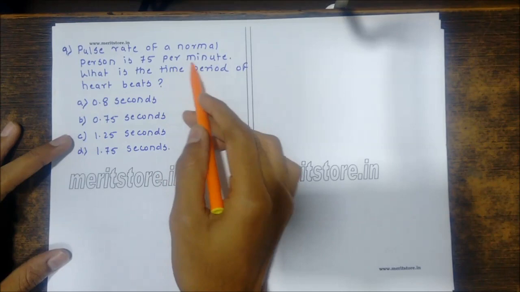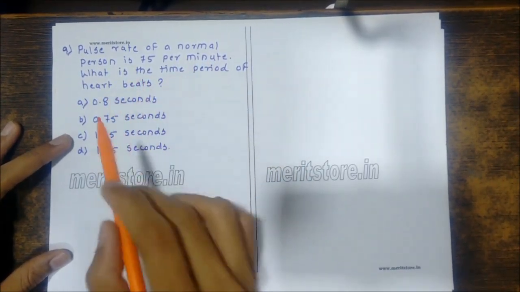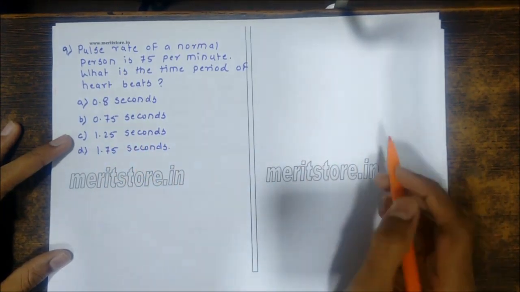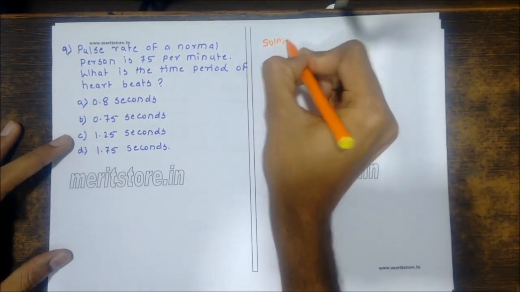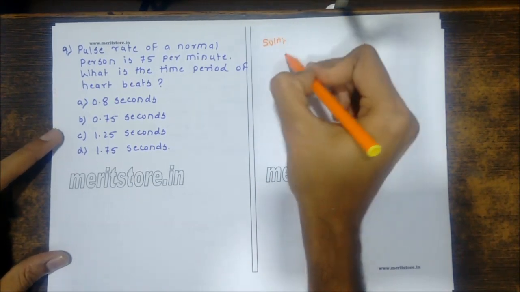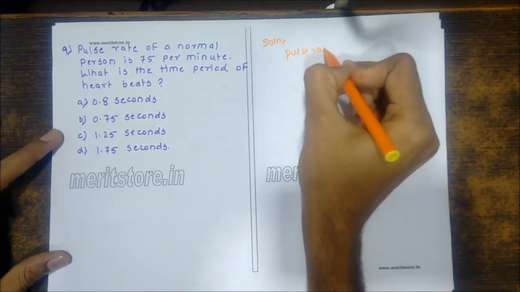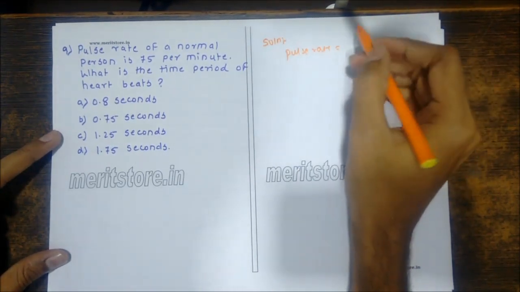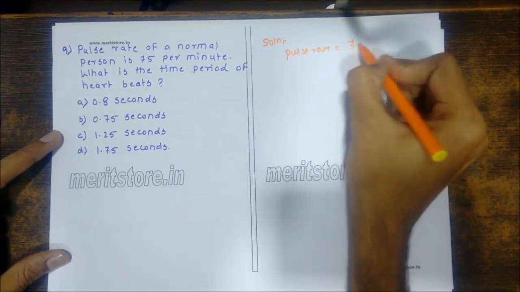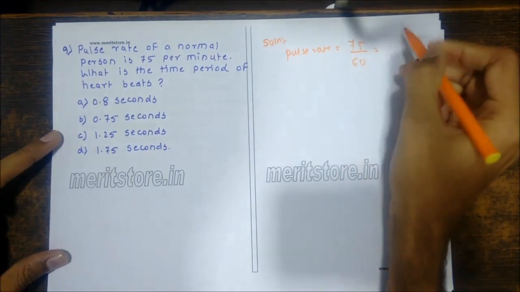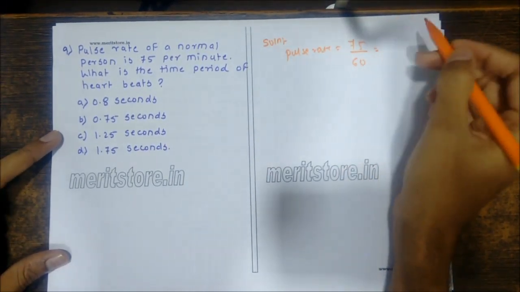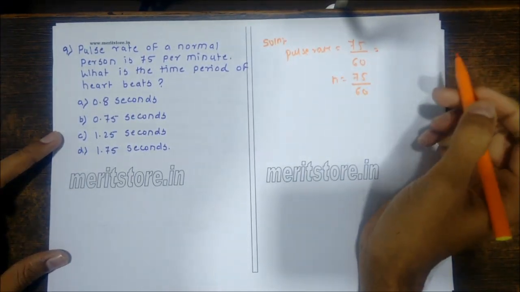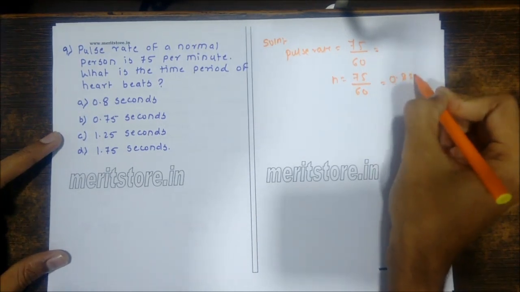The pulse rate of a normal person is 75 per minute. What is the time period of the heartbeats? 0.8 seconds, 0.75 seconds, 1.25 seconds, 1.75 seconds. Okay, so we have the pulse rate. Pulse rate is given, which is the beat frequency of the heart. So pulse rate is 75 beats per minute. So 75 upon 60 will give us those many beats per second. So that will be the frequency of our heartbeats, 75 upon 60. Okay, that will give you 0.8 seconds.